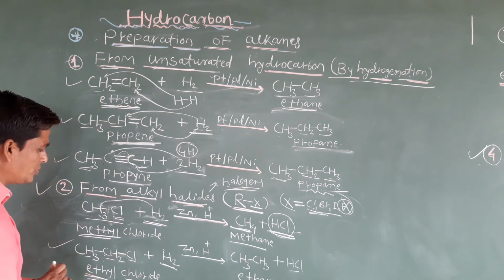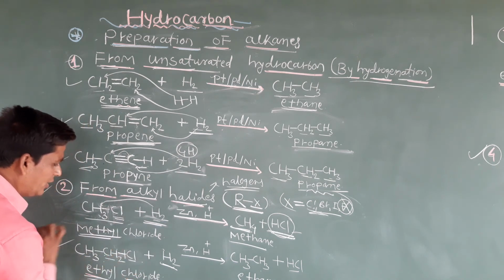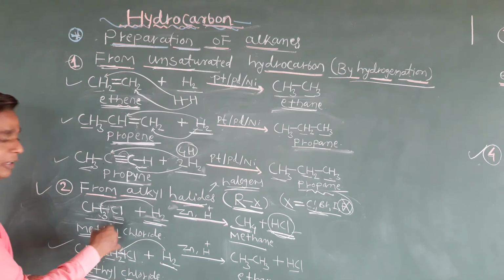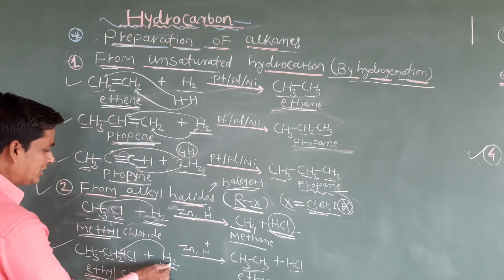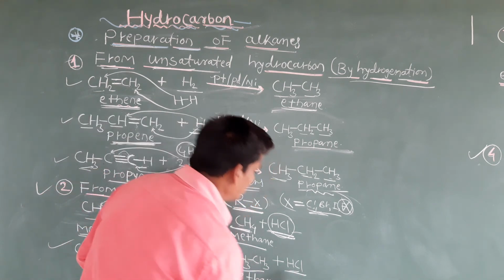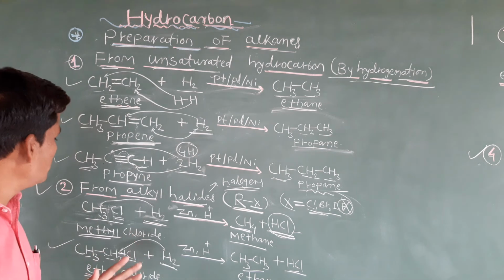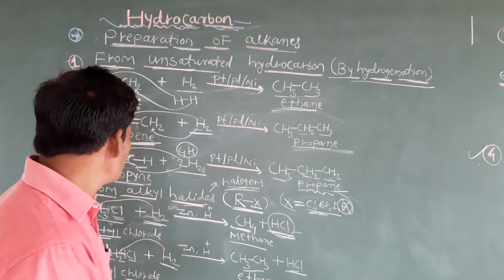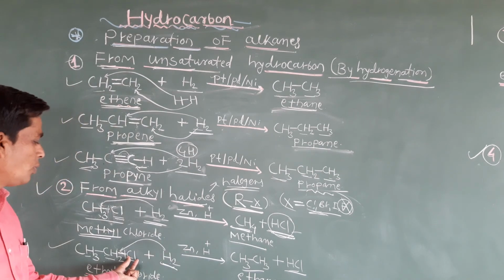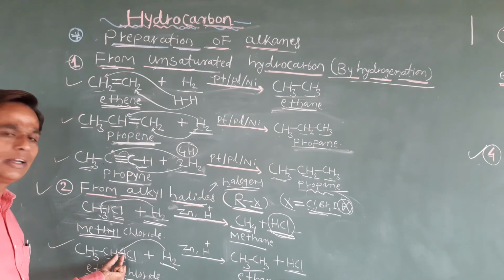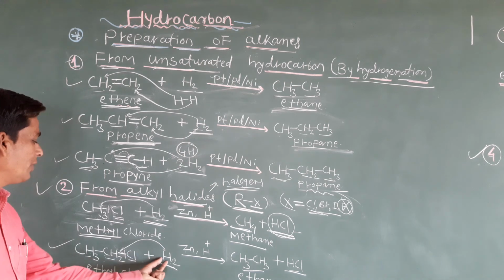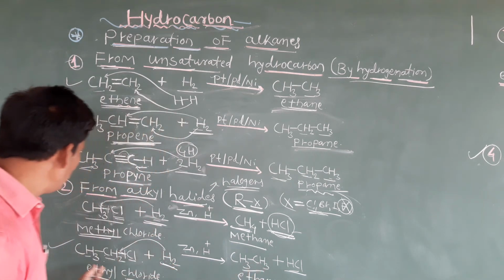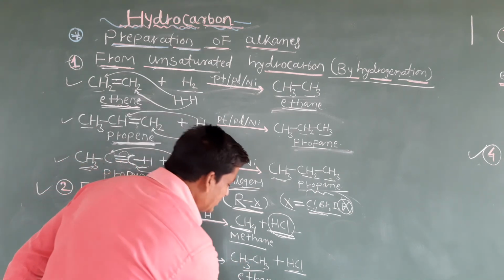This is a type of substitution reaction. This chlorine is removed, and instead of this chlorine, one hydrogen joins. Now this CH2 converts into CH3. The remaining one hydrogen and this Cl, HCl, will be removed. Now clear, students? This is one type of substitution reaction. Halogen is replaced by hydrogen atoms. This chlorine is removed and we substitute H, so CH2 converts into CH3. Now what do we get? CH3 single bond CH3 is nothing but ethane.